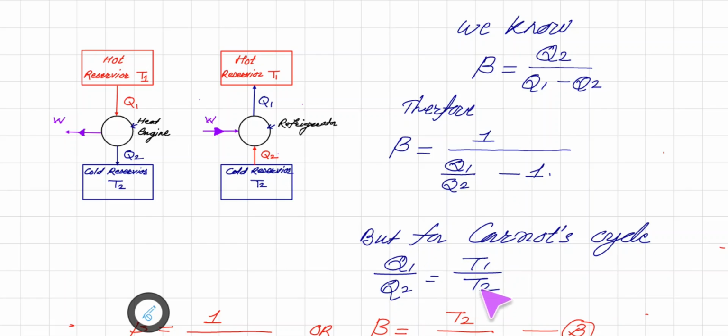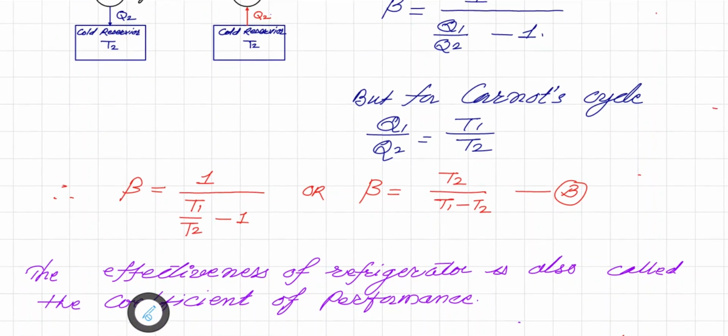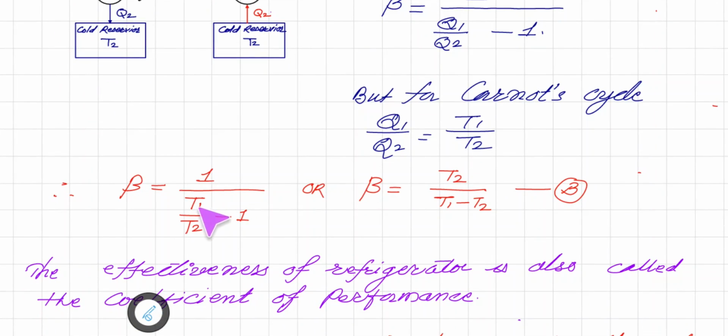So we can put this value T1 upon T2 here, and then we get another relation, that is beta is equal to 1 upon (T1 upon T2 minus 1), or beta is equal to T2 upon (T1 minus T2). So that is relation B. So here we can say that coefficient of performance beta can be written in terms of the temperature.